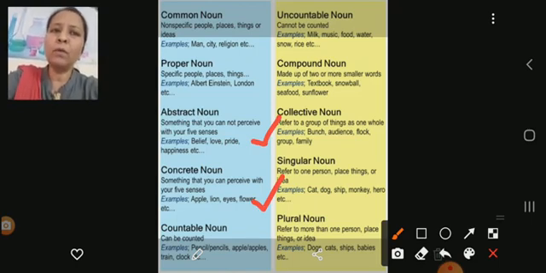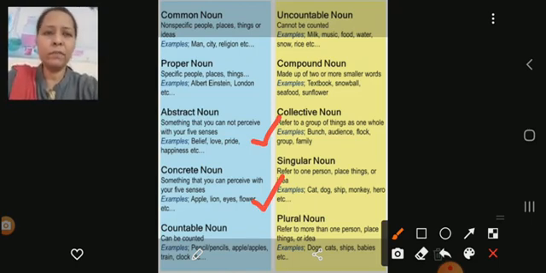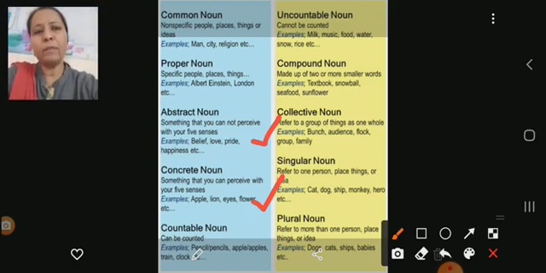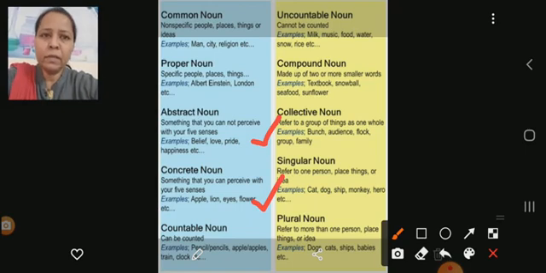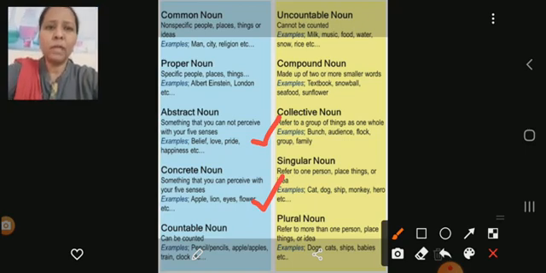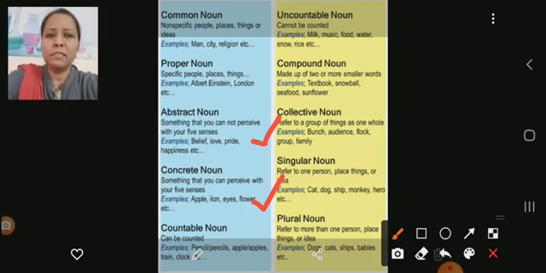An abstract noun cannot be perceived with your five senses, whereas a concrete noun can be perceived with your five senses. That is apple, lion, eyes, flower, etc. An apple you can eat, you can taste. A lion you can see with your eyes. Eyes are a part of your five senses. A flower you can see with your eyes. So these are all concrete nouns, which can be perceived with your five senses.